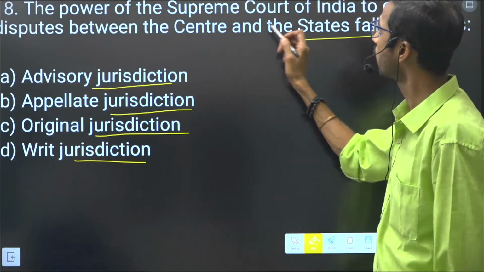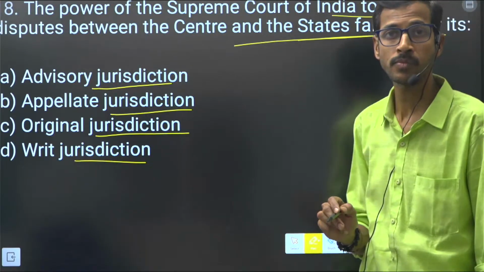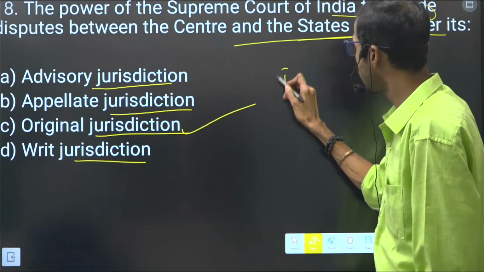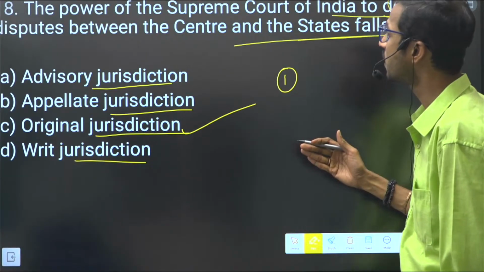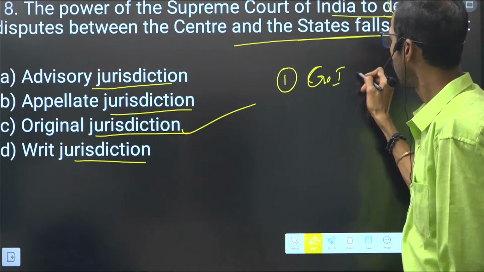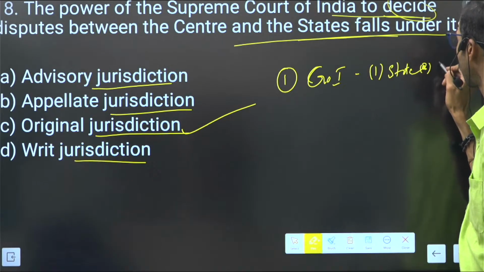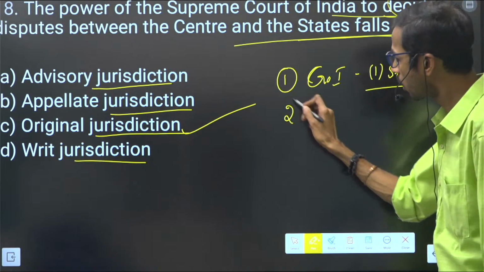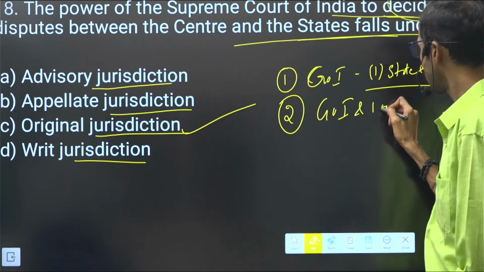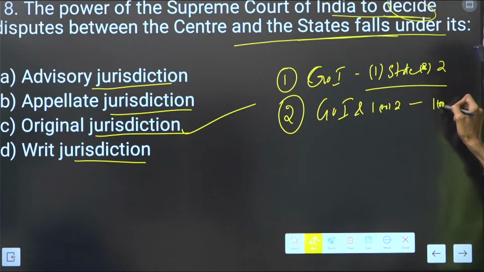If you consider deciding the disputes between the Centre and states, that is completely original jurisdiction. In this original jurisdiction, the Supreme Court decides the disputes between the central government, meaning the government of India, and any one state or two or more states, right? So, government of India and one or two states, or between one or two states.